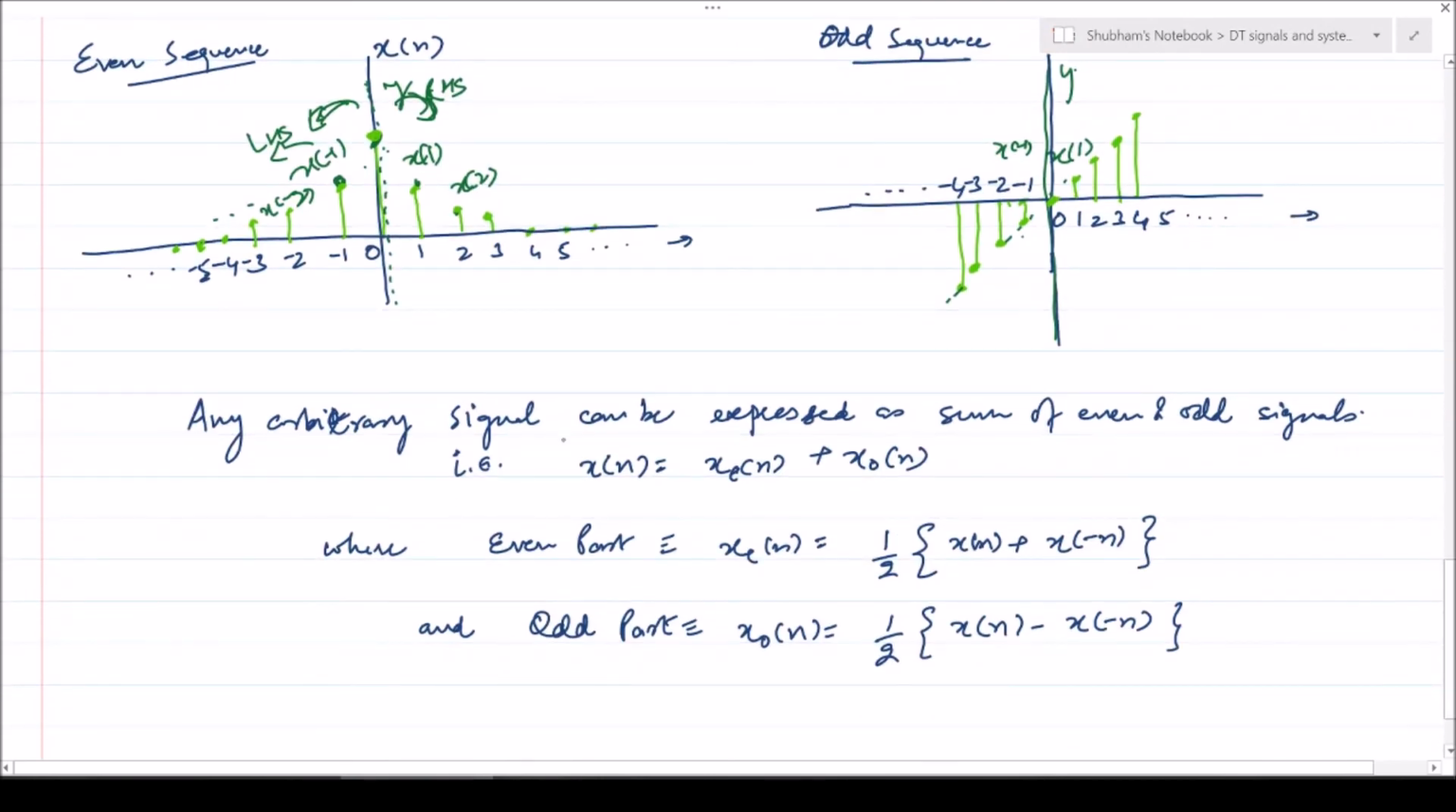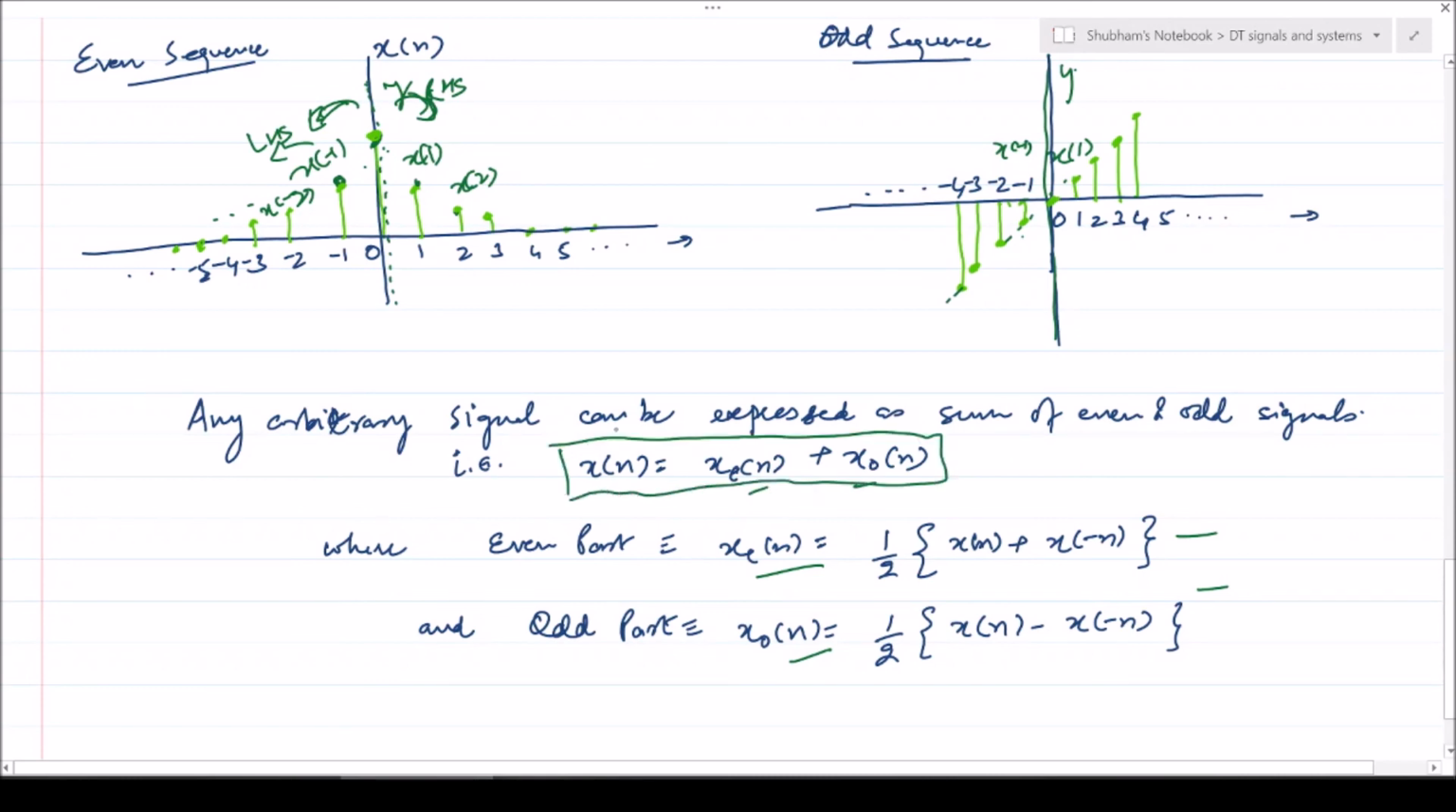Now one more observation: any arbitrary signal can be expressed as a sum of even and odd signals. That is, x[n] is equal to x_even plus x_odd, where the even part and odd part can be found using these two equations. The even part x_e[n] is equal to half of x[n] plus x[minus n], and the odd part x_o[n] is given by half of x[n] minus x[minus n]. So using these two equations, we can find the even part and odd part of a signal, and we can express any sequence as a composition of its even part and odd part.